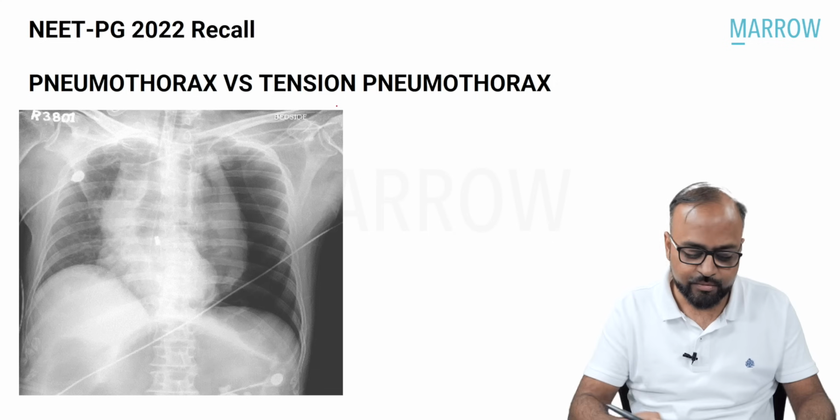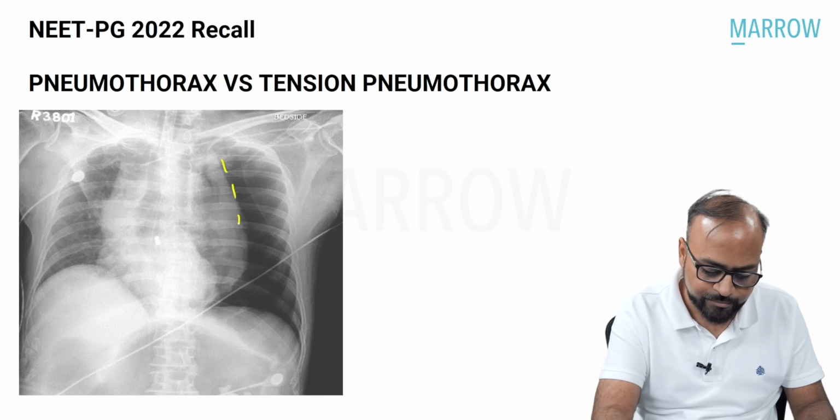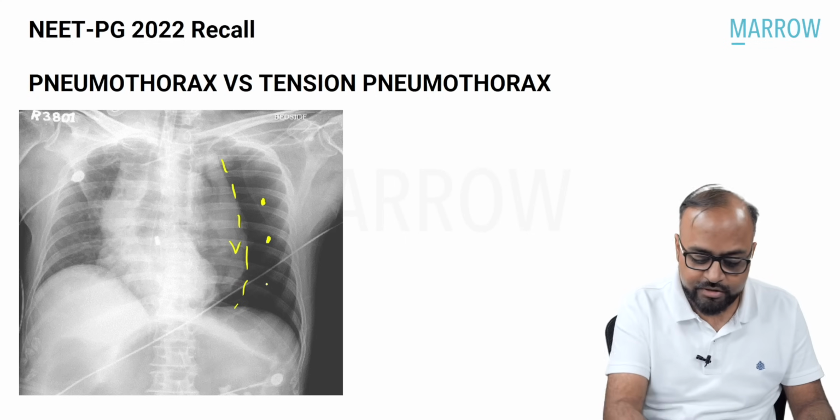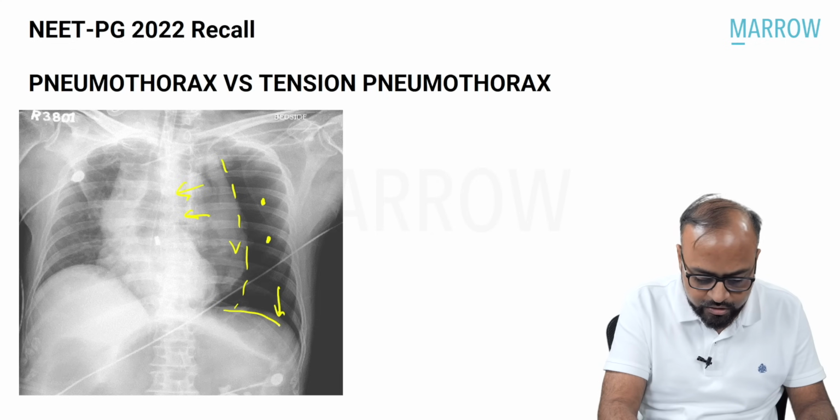Now look at this another image. Here you can see the visceral pleural line. You can see the hyperlucency with absent vascular markings. But see the significant mediastinal shift. The diaphragm is pushed down, so the costophrenic angle sulcus appears excessively deep, right?